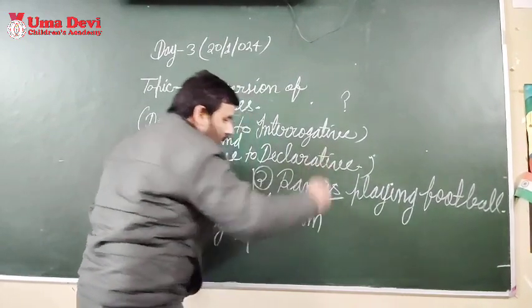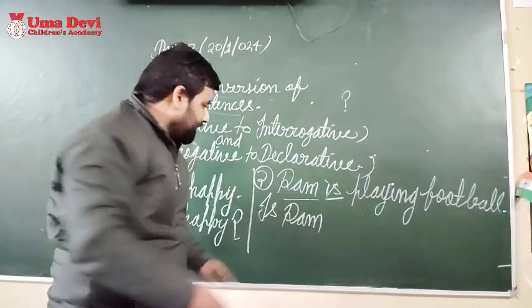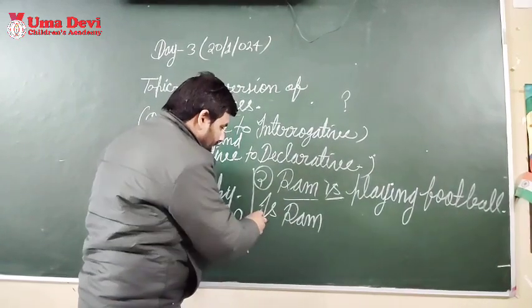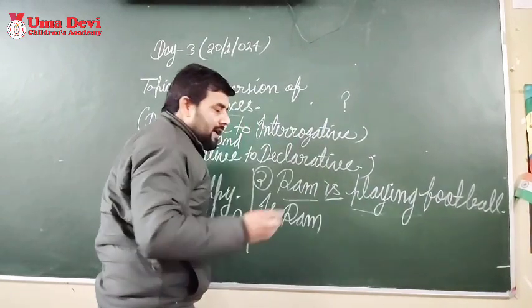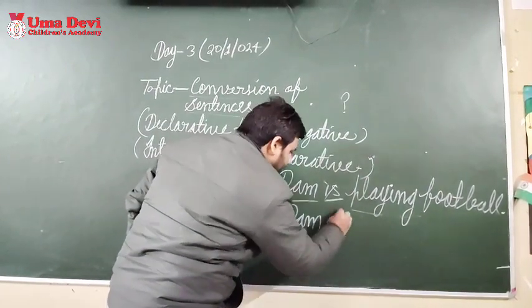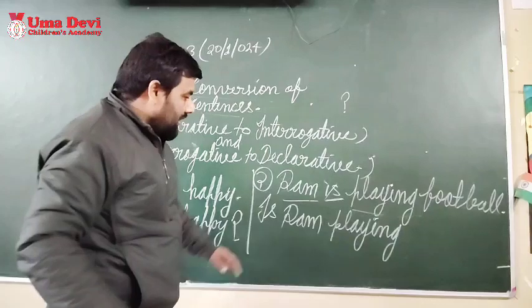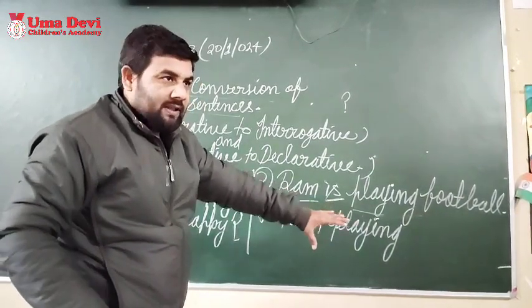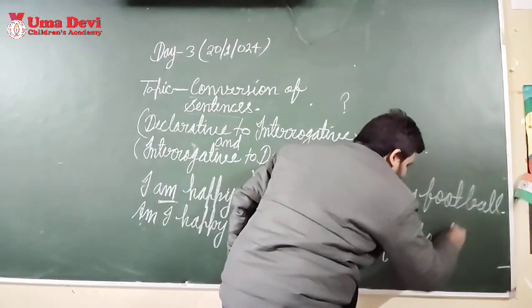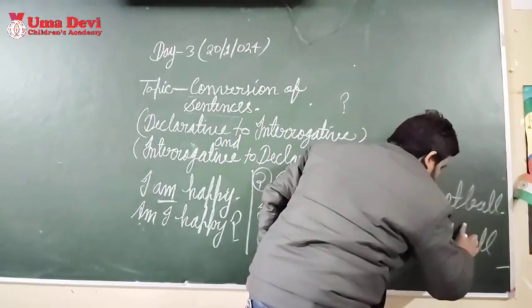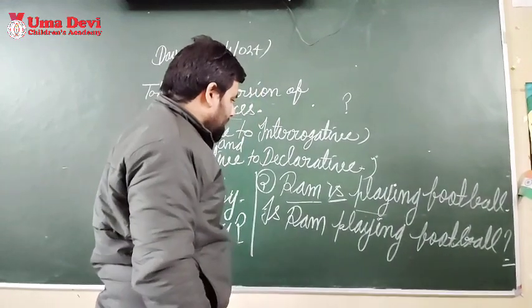So the helping verb is, and after that you have to write the subject. Hopefully you know the definition of helping verb and subject. You know it already, so there is no need to tell you. So is the helping verb, then the subject, and then you have to use the main verb. The main verb is the action verb, so this is playing. And after this, you have to use the rest of the sentence with the object or otherwise, and then at last you have to use a question mark.